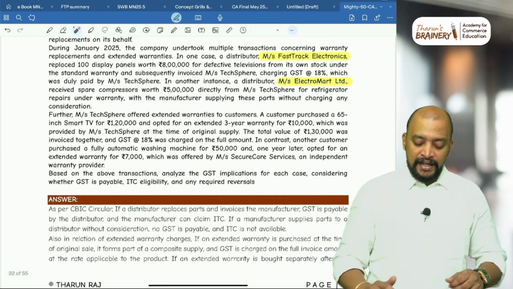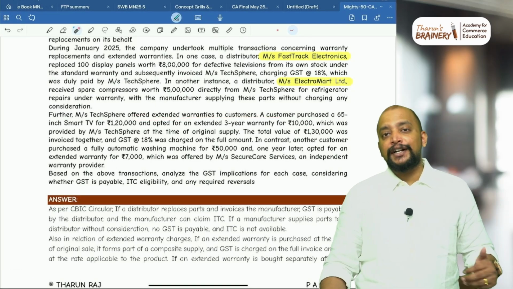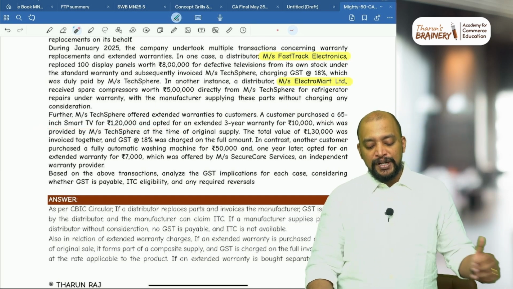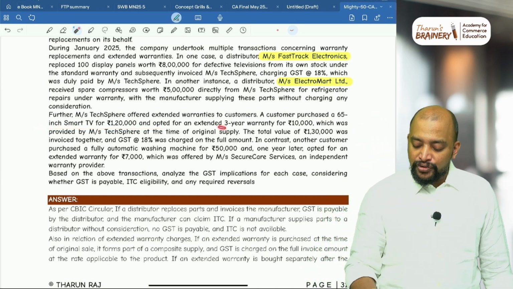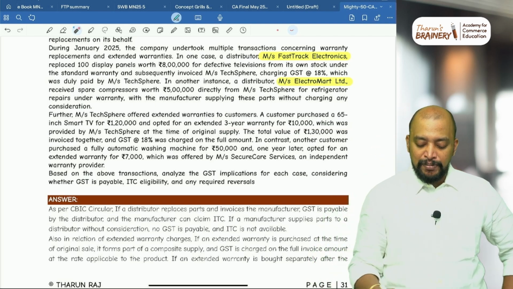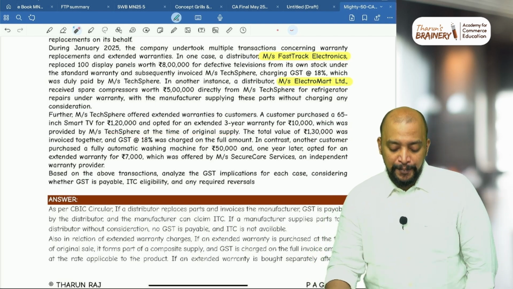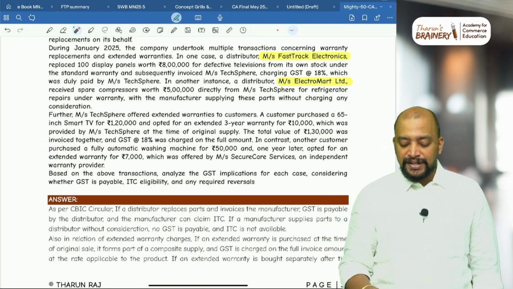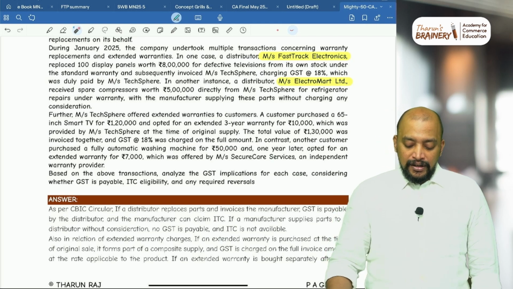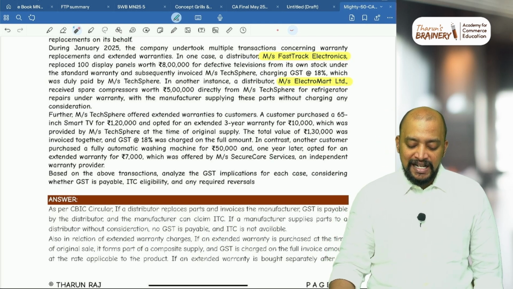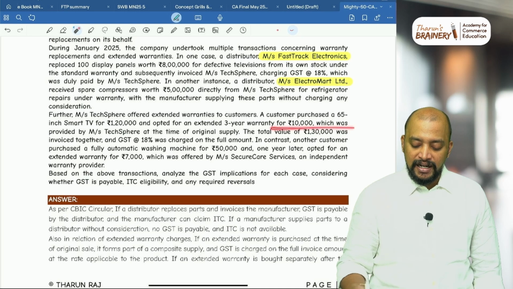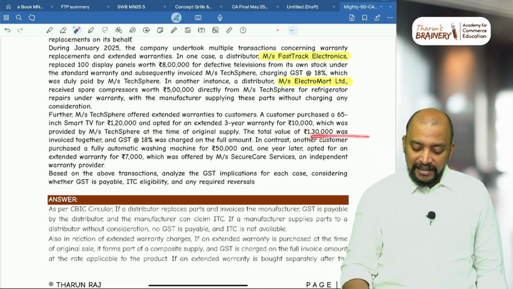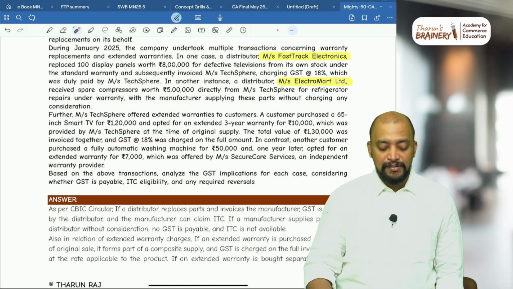Then next, further, the taxpayer offered extended warranties to customers. A customer purchased a 65-inch smart TV for rupees 1,20,000 and opted for an extended 3-year warranty for rupees 10,000, which was provided by the taxpayer at the time of the original supply. The total value of rupees 1,30,000 was invoiced together, and GST at 18% was charged on the full amount. So what happened? One smart TV they are selling for 1,20,000 and the customer opted for an extended warranty of 10,000. The taxpayer provided it only at the time of the original supply. The total value 1,30,000 was invoiced with GST at 18%. Whether 18% is applicable even on the warranty?